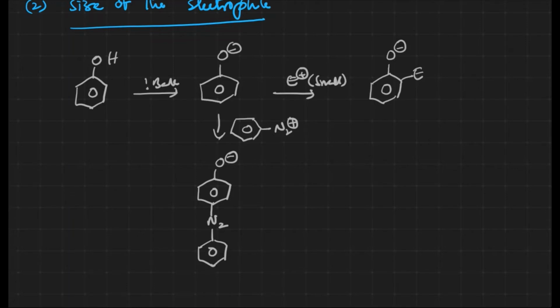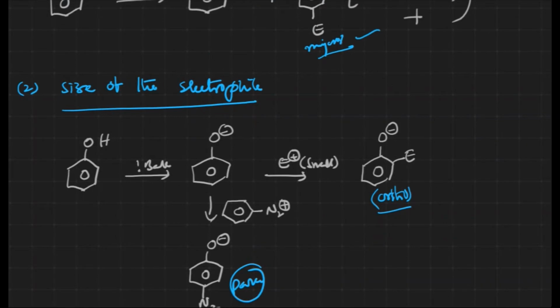Okay. In the case of a bulkier electrophile, para is going to be the major one. In the case of a small electrophile, ortho is going to be the major one. That is why the size of the electrophile also matters when it comes to orientation, in order to find which is going to be the major one. Got it? This is about the general data.